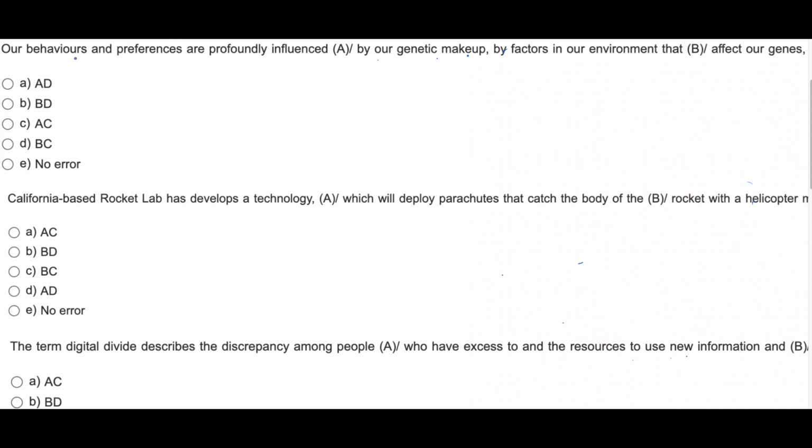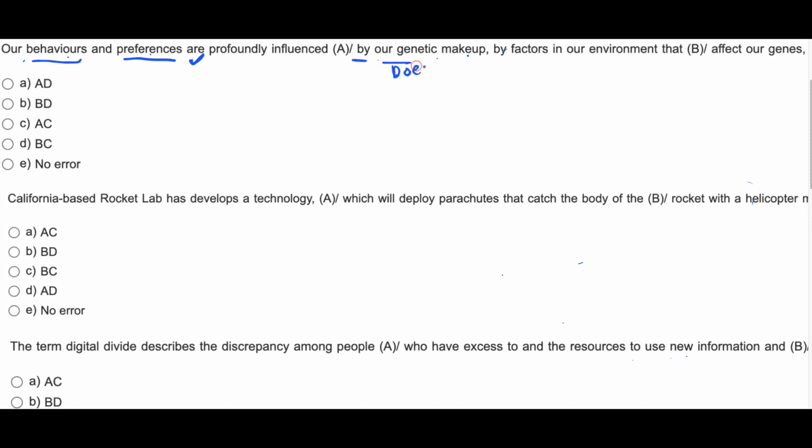Let's solve the first question. So in these questions, you have to find out the grammatically incorrect parts. Okay, our behaviors and preferences are profoundly influenced. Now here we are talking about two things, behaviors and preferences, and that's why we have to use plural verb are. Okay, are profoundly influenced by our genetic makeup.